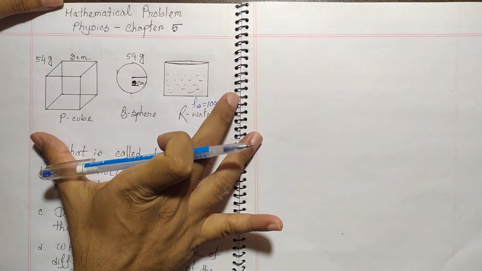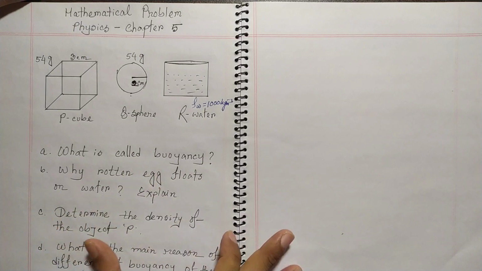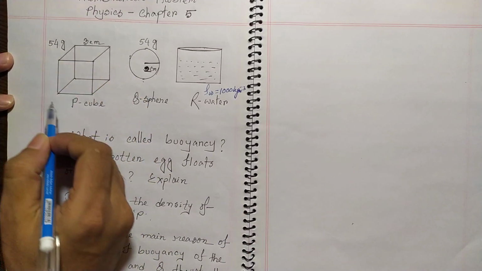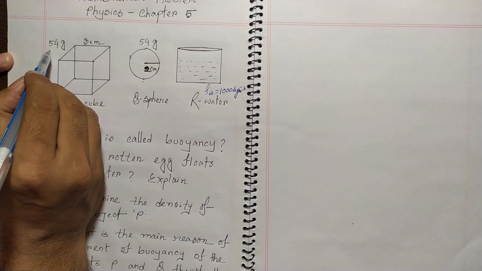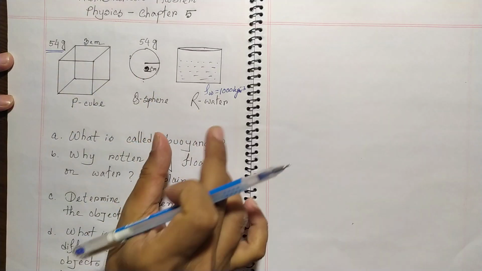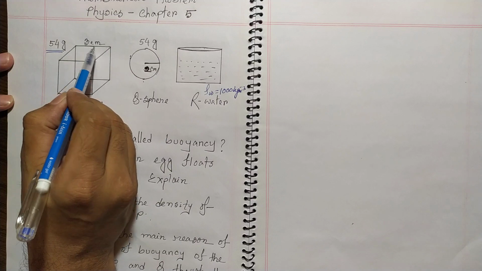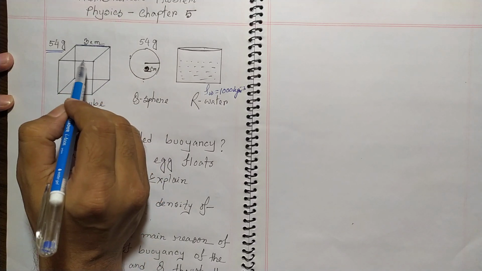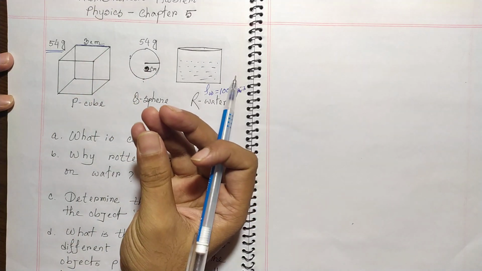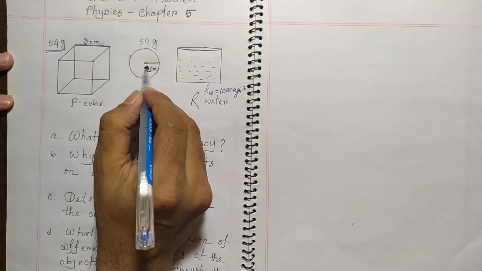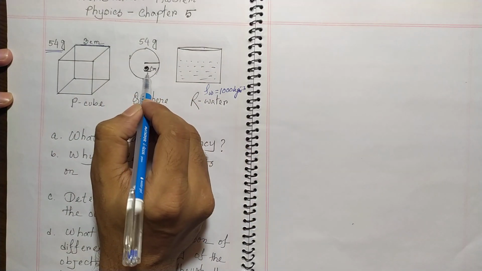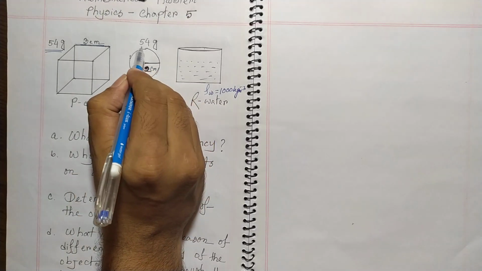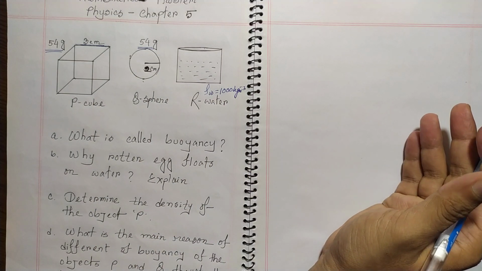So if you see this type of questions, you see the theme is about this is a cube, and the mass of the cube is 54 gram. This is already given, and you see 3 centimeter is the length, so all arms are 3 centimeter, so we can definitely find the volume of this cube. And also the sphere is given, where the radius of this is 2 centimeter, and also this is the same mass, which is 54 gram.